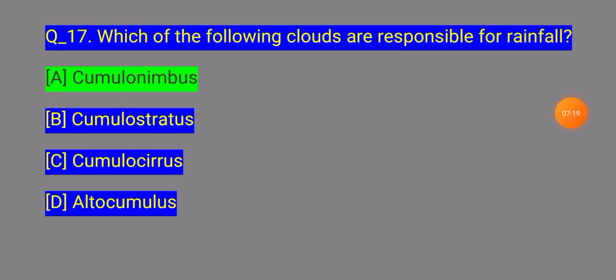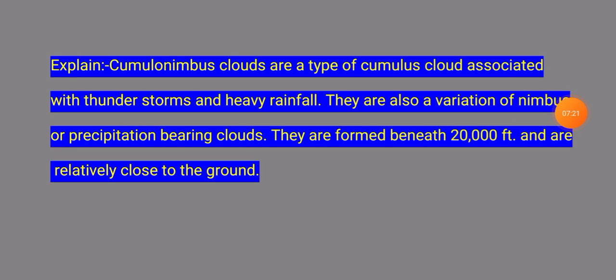Question 17 explanation. Cumulonimbus is a type of cumulus cloud associated with thunderstorms and heavy rainfall. They are also a variation of nimbus, precipitation-bearing clouds, and they form from beneath 20,000 feet and are relatively close to the ground. Next question.